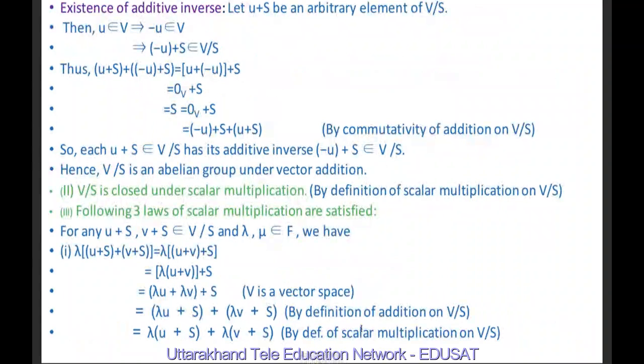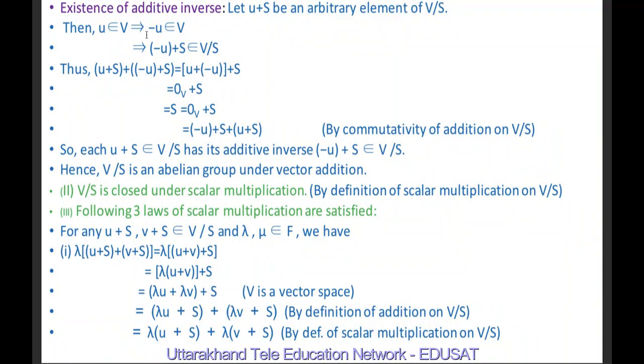Now existence of additive inverse. Let u + S be any arbitrary element of V/S. Because u is an element of V, therefore -u also exists, because V is a vector space and each of its elements has an additive inverse.